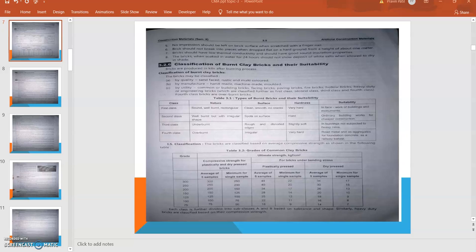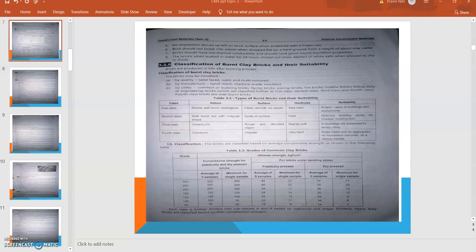As we discussed, they are classified by quality: sand faced, rustic, multicolored; then by manufacture: handmade, machine made, and molded; then by utility: common or building bricks, facing bricks, paving bricks, fire bricks, hollow bricks, heavy duty bricks, and engineering bricks. So these are the classifications, and let me start discussing the types of burnt brick according to their suitability.